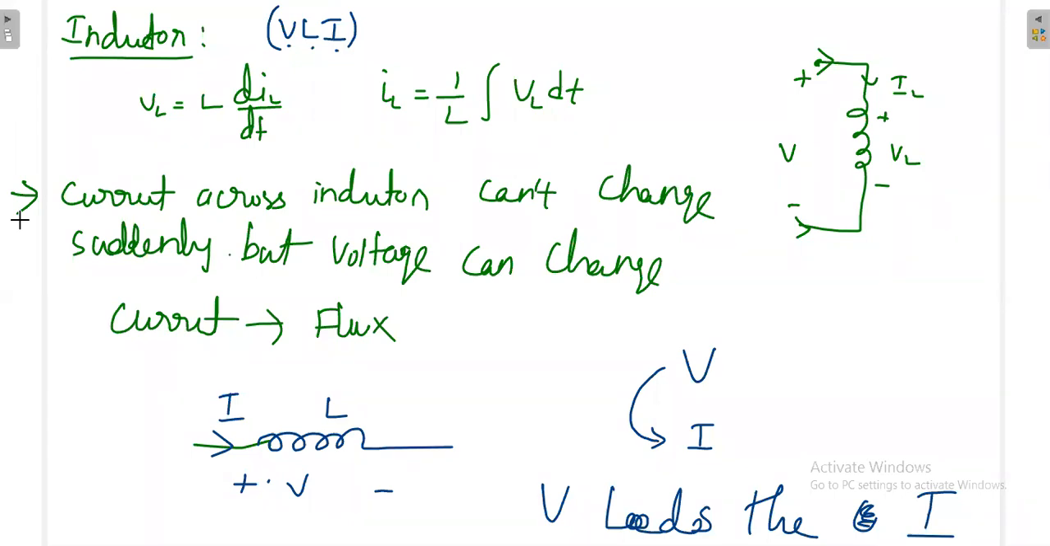Now we'll close with this. If you have any doubt, you can ask. Inductor, capacitor, definitely you will have doubts. If you have any doubt in inductor and capacitor, you can ask now.